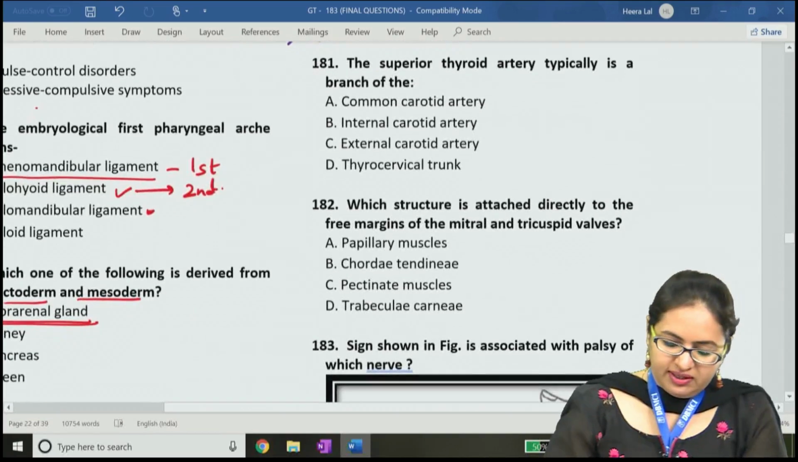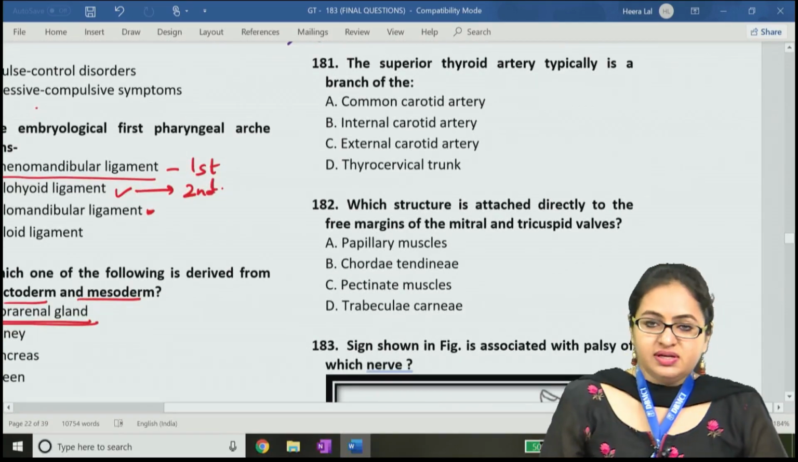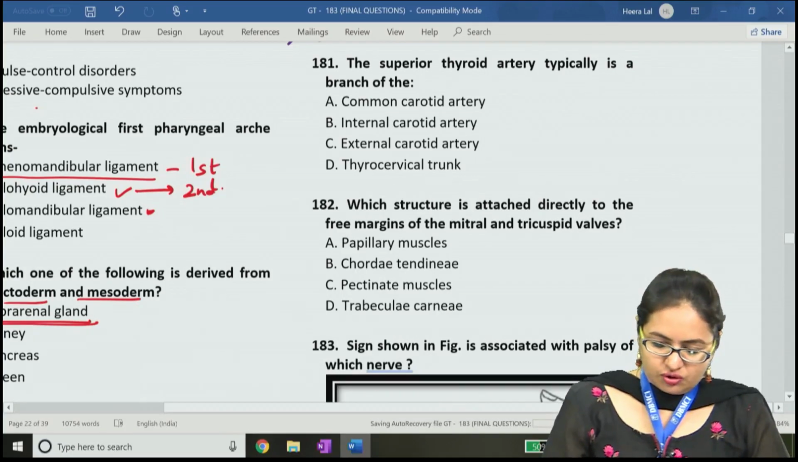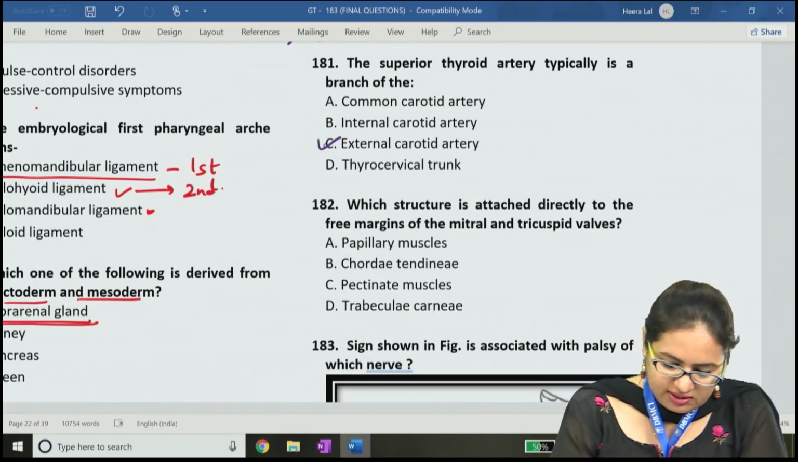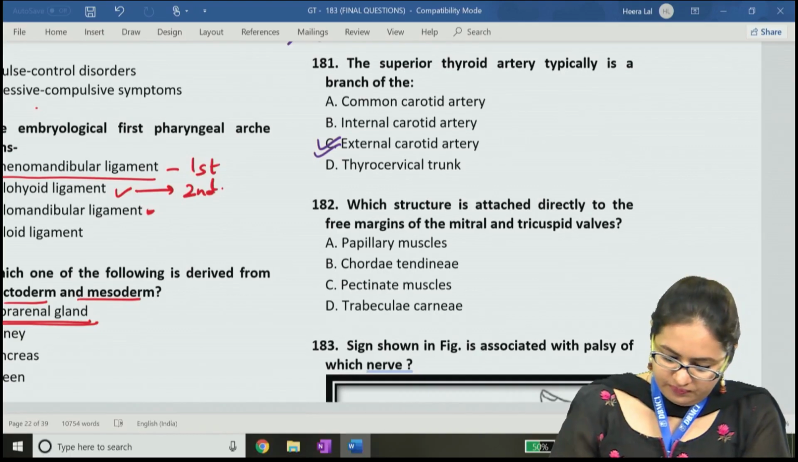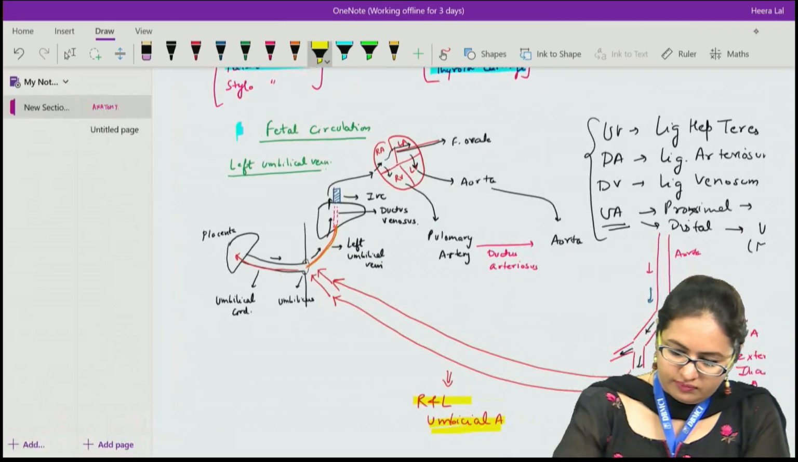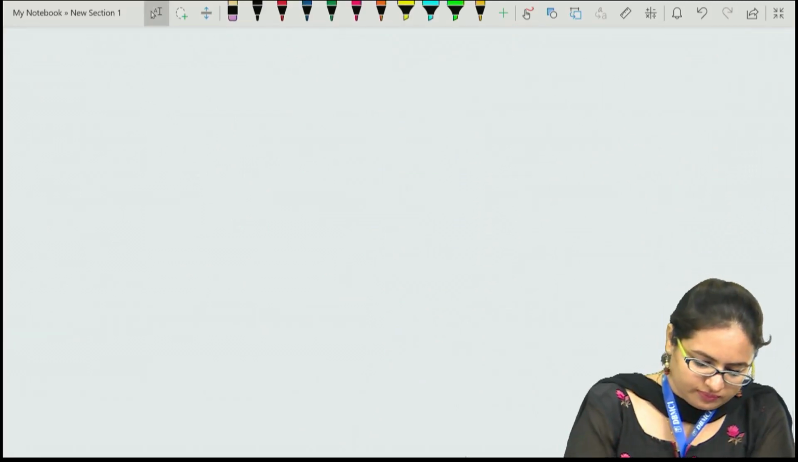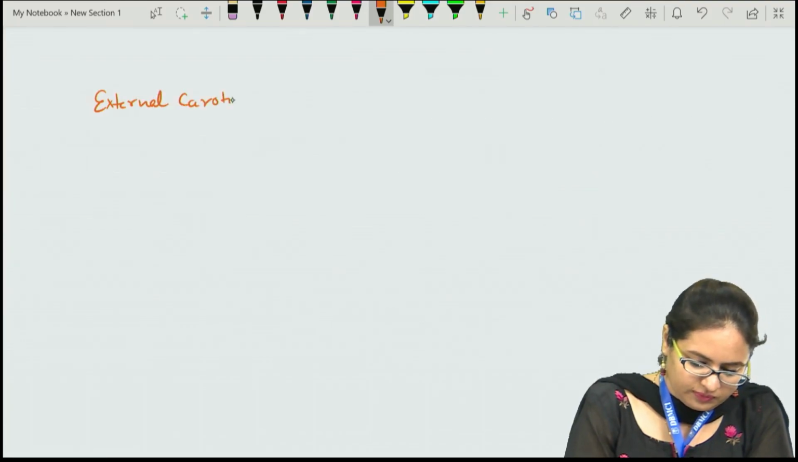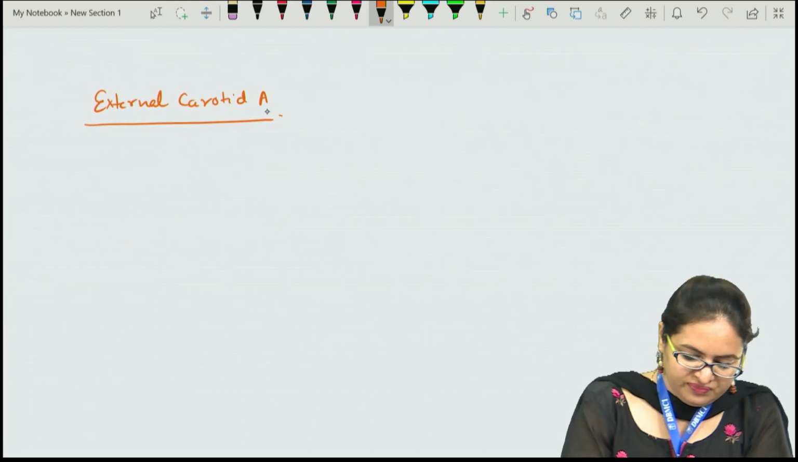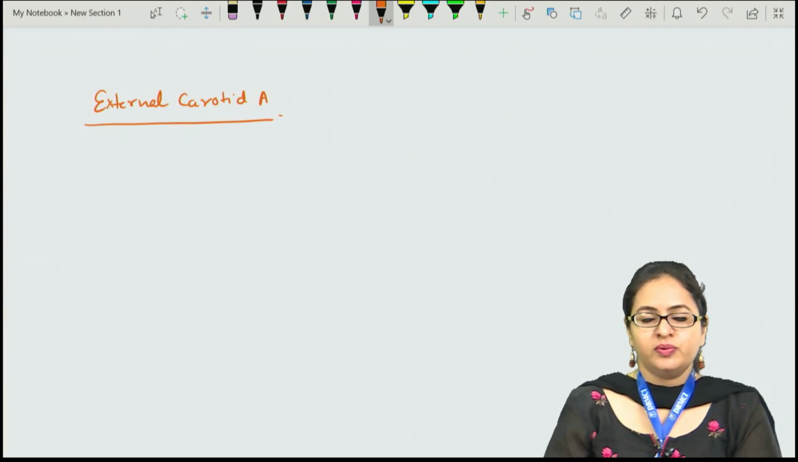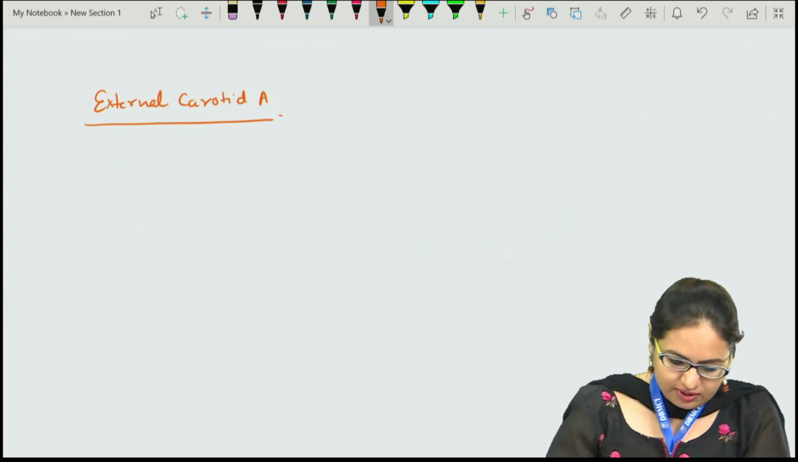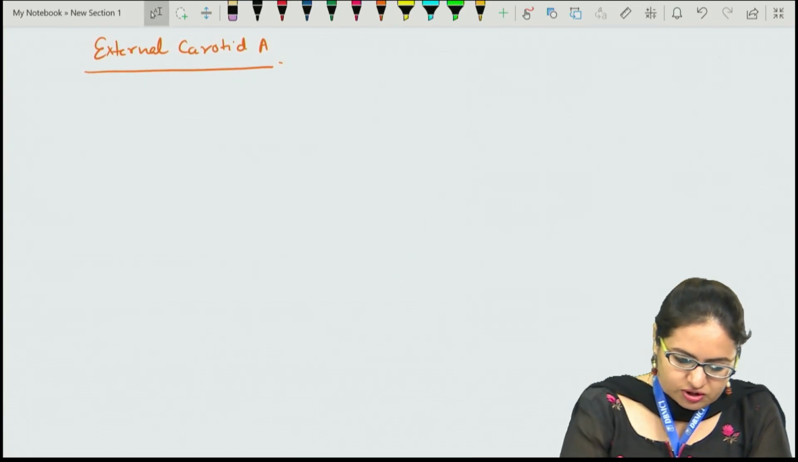Now question number 181. The question says that the superior thyroid artery is a branch of the external carotid artery. The external carotid artery is one of the terminal branches of the common carotid artery. The common carotid artery arises from the arch of the aorta.